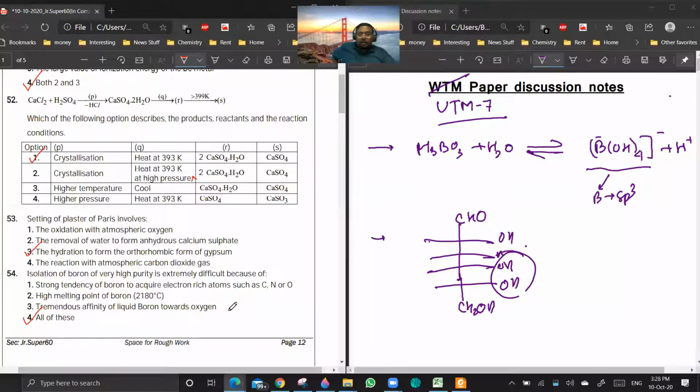Second point, I already told you that in order to remove impurities, you have to melt boron. Otherwise, the solid impurities won't get out. But the melting point of boron is very high. At that high temperature, boron will melt, but at the same time, it will also react with oxygen and nitrogen. And liquid boron, because it is at a very high temperature, has a tremendous affinity to react with air. Are you getting the point?